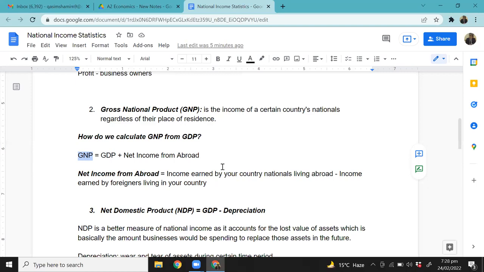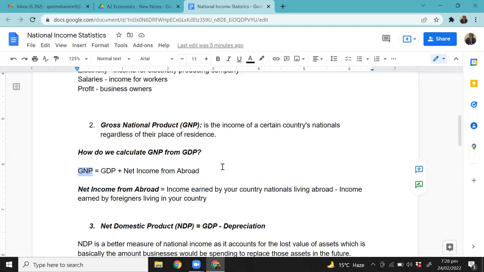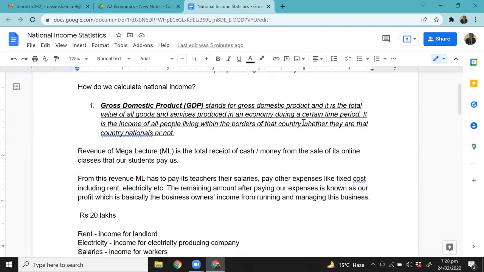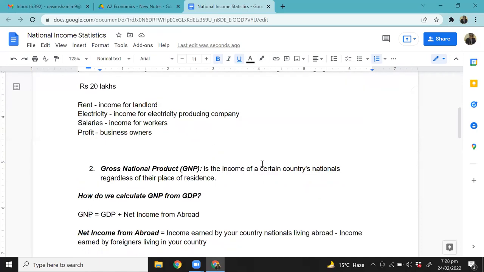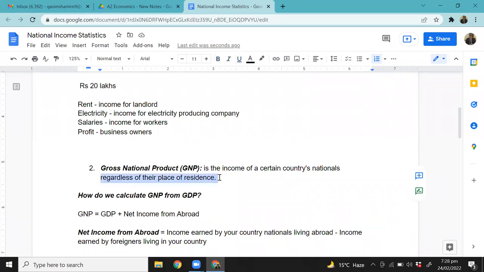So GDP is the income of all people living in that country, whether they are Pakistani nationals or not. That's something that you need to know, whether they are that country's nationals or not, whereas GNP is the income of only that country's nationals, regardless of their place of residence.